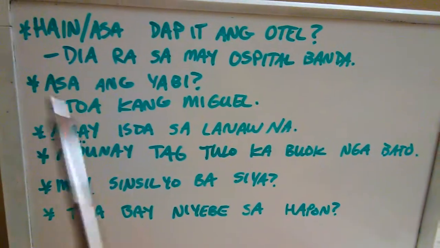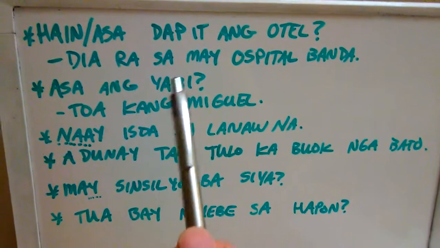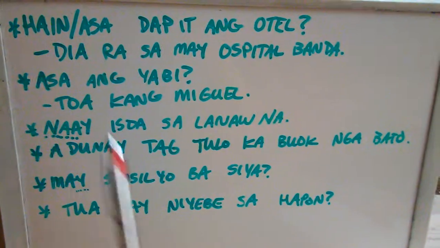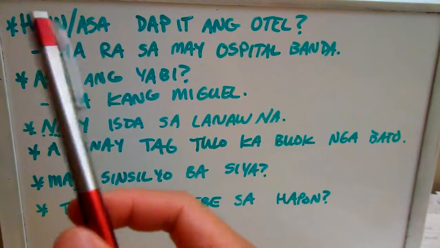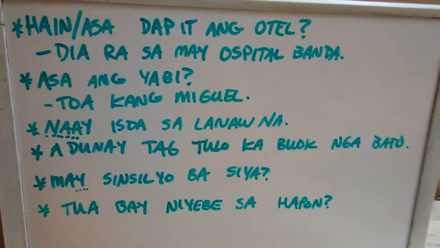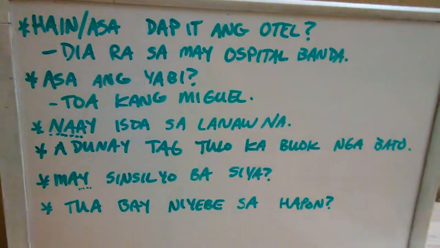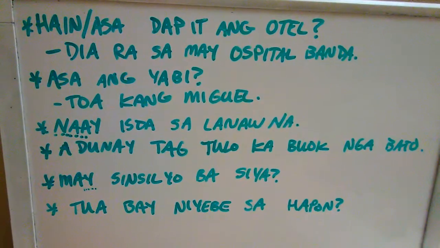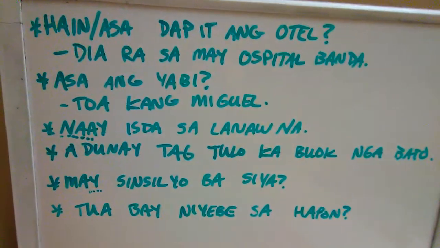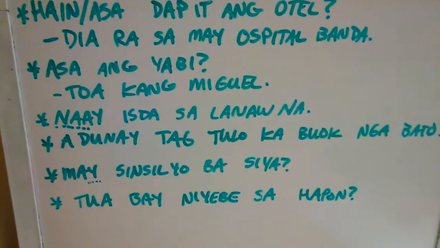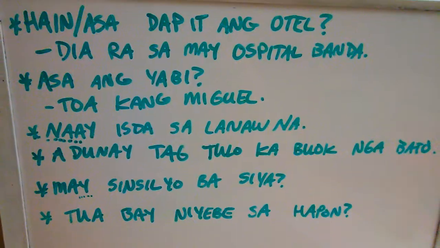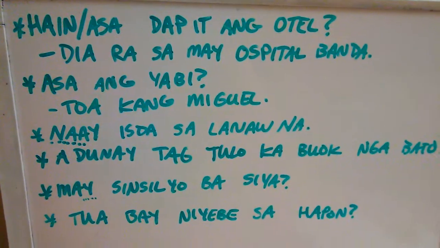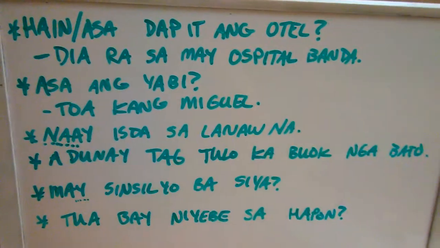The first sentence we have is "hain dapit ang hotel," right? Now, I put hain slash asa because that hain is slowly going away. It's slowly disappearing, and asa is taking over for that hain, right? Whatever hain expresses, which is the progressive aspect right now, the thing that's going on. "Hain dapit ang hotel," and the answer we have here is "diara sa may ospital banda."